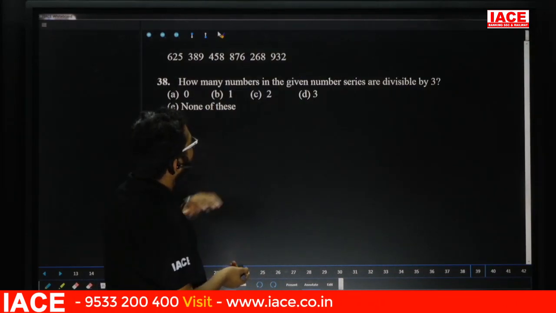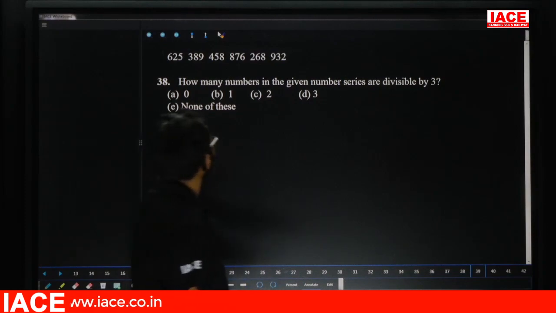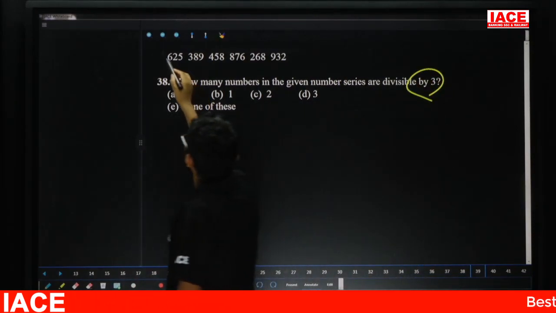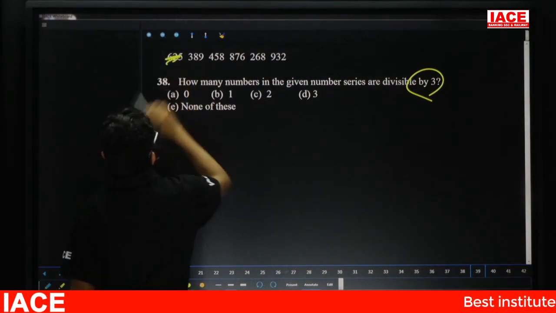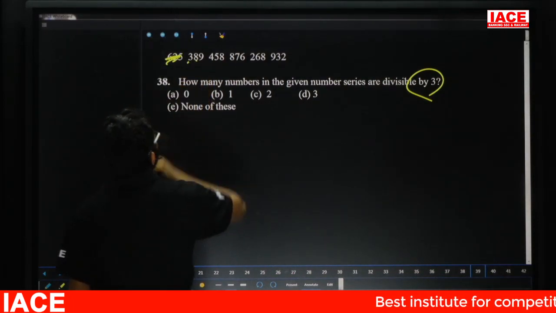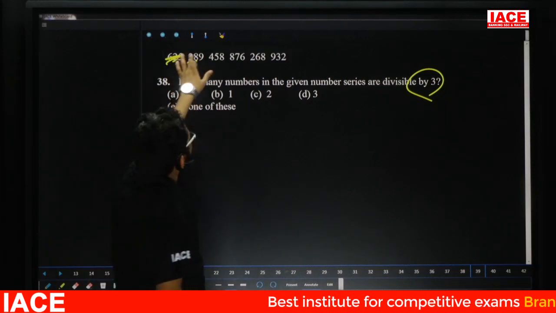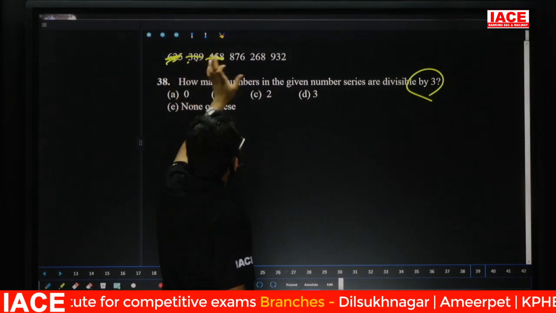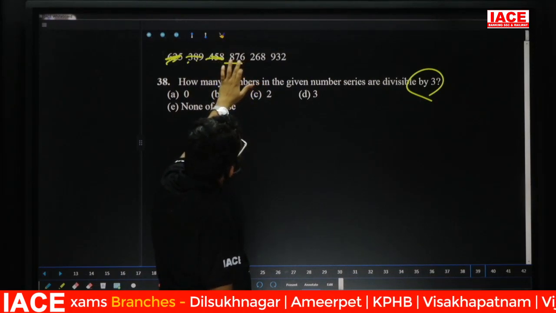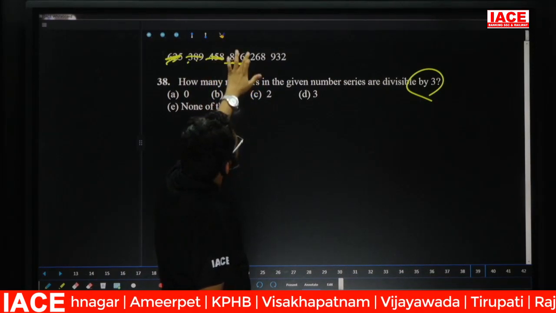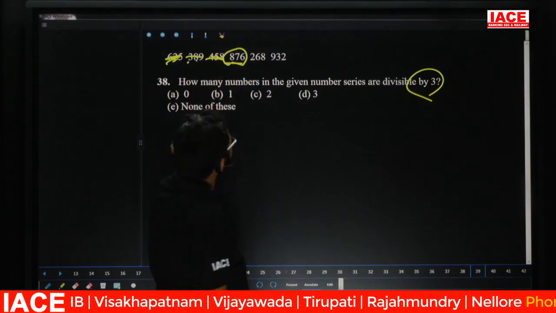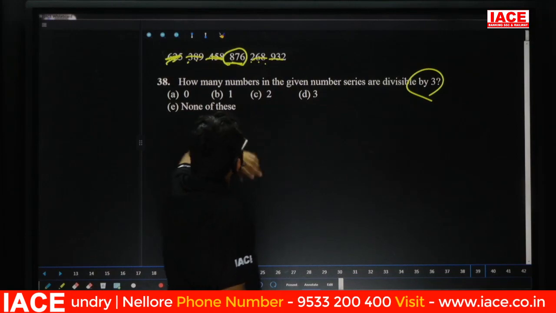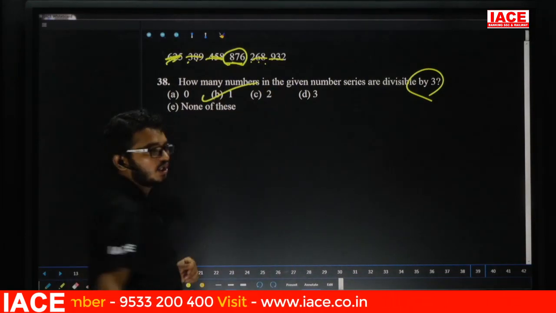Question number 38. How many numbers in the given number series are divisible by 3? The divisibility rule for 3 is what? The sum should be divisible by 3. Here this one is what? 8, 13, no chance. This one, 17, 20, no chance. This one, 12, 17, no chance. This one, 15, and this one, 21. This one is divisible by 3. Yes. This one, 16, no. This one, 14, no. Then only 1. Question 38, answer is option B.